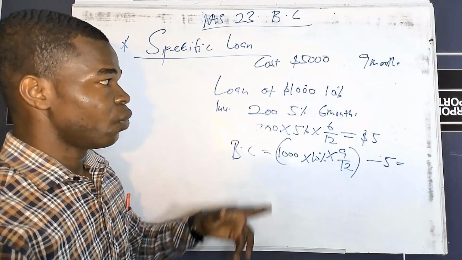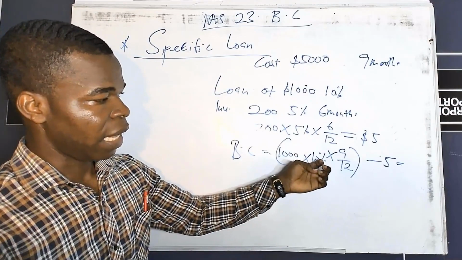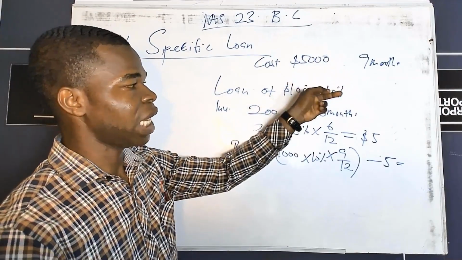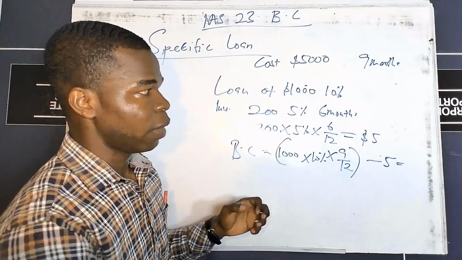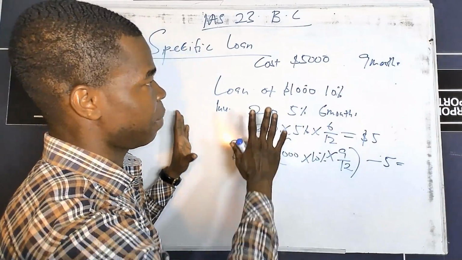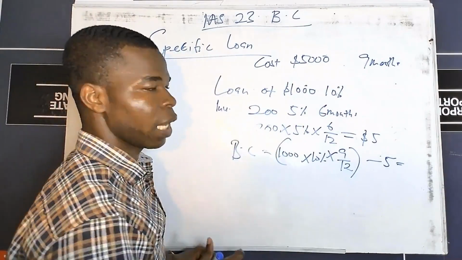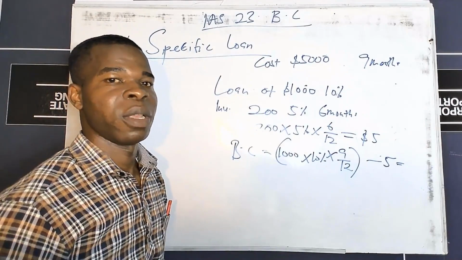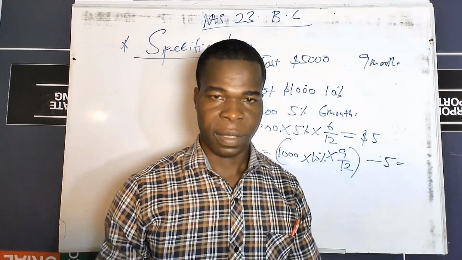Please, you see, with a specific loan, the interest was not charged on the cost of the asset. It was charged on the fund borrowed. And then we've also taken the month into consideration. So that is it when it comes to taking a specific loan for construction or acquisition of a qualifying asset.